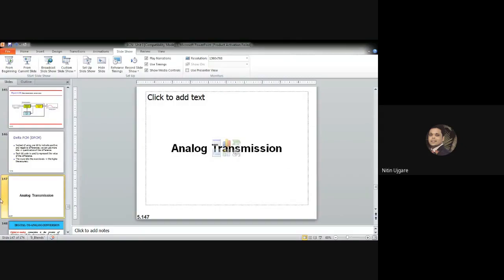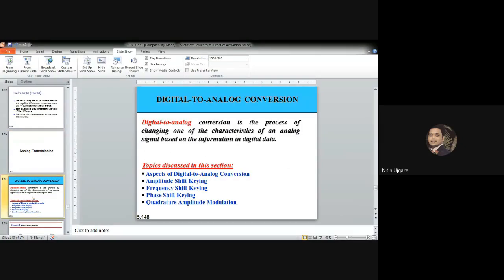Analog transmission I wanted to start as part of the next topic, but time is up, so I am not going to take any more topics. If you have any problem understanding this, please let me know.